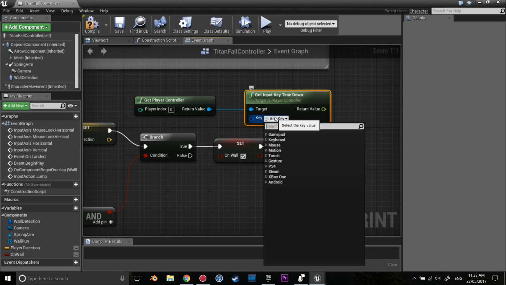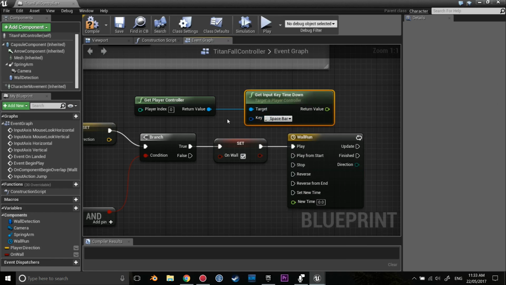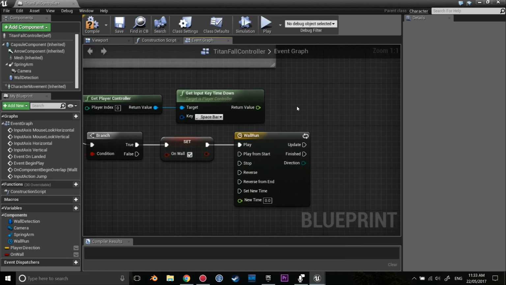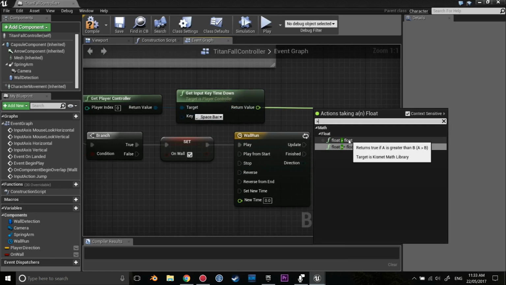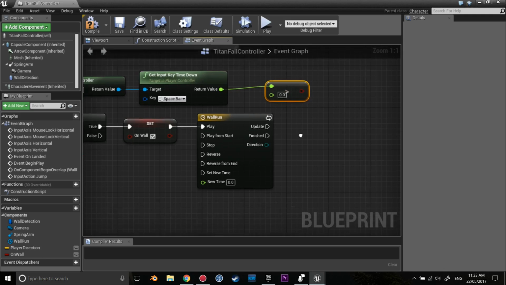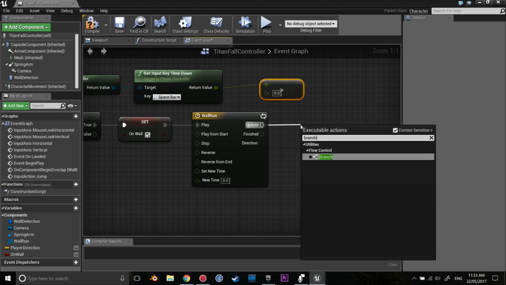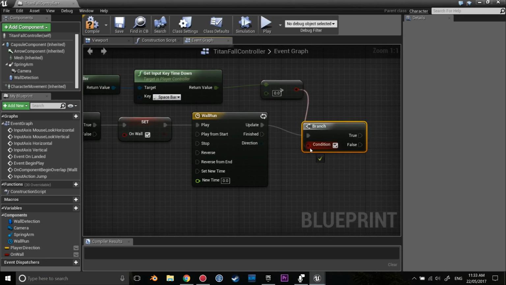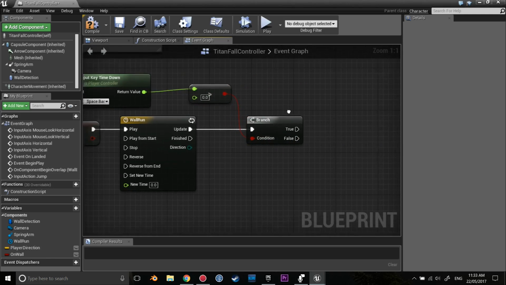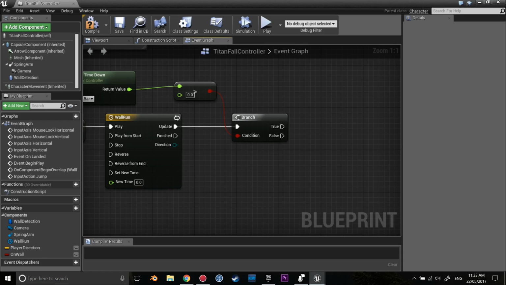The key in this case is the spacebar that we're going to hold down when we're on the wall, and then we're going to check if this is greater than 0. If it is greater than 0, we'll create a branch here. So if it's greater than 0, then we can initiate the wall running.